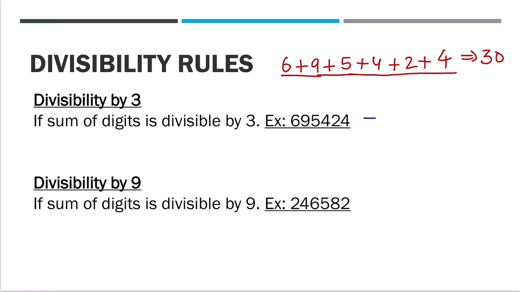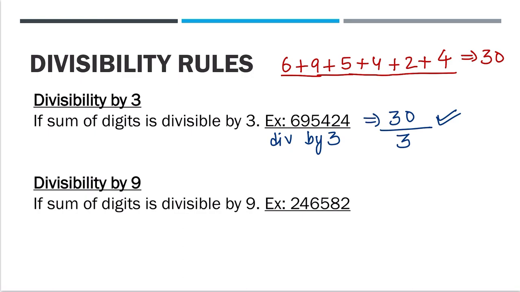Now the sum of all the digits is 30. Now try dividing 30 by 3. Is 30 divisible by 3? Yes. Then if this is divisible, we'll say this complete number is divisible by 3. If the sum of digits is not divisible by 3, then we'll say the number is also not divisible by 3. Right? So I hope this is clear.